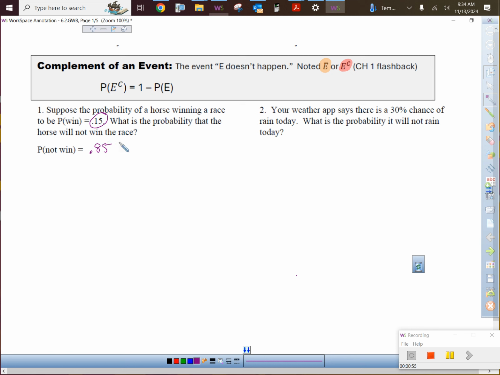That's probably the hardest part of our homework today: should I type it in as a decimal or should I type it in as a percent, right? We kind of got to read those little details carefully. So are we cool with that? It's just 1 minus the probability of that event happening.